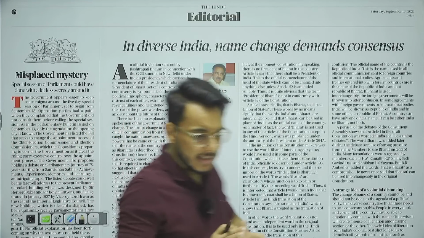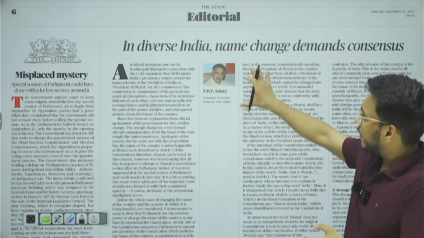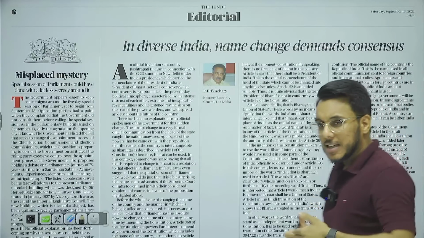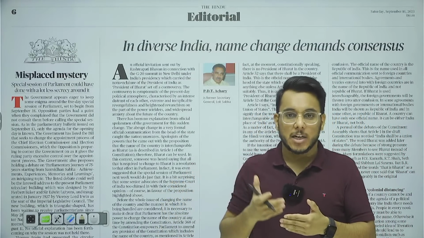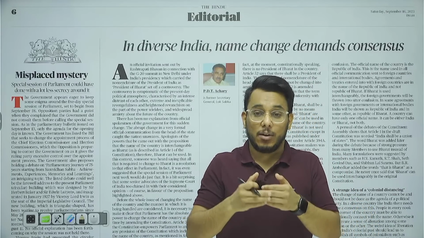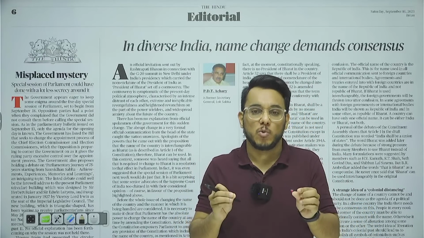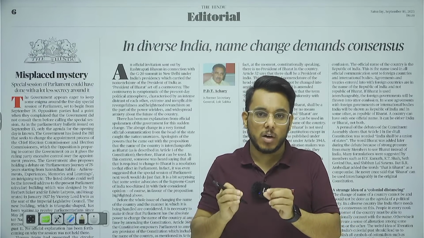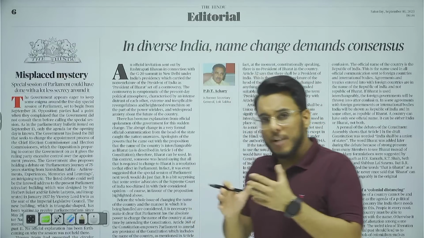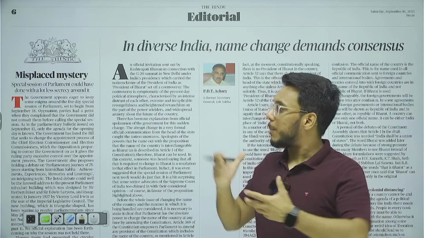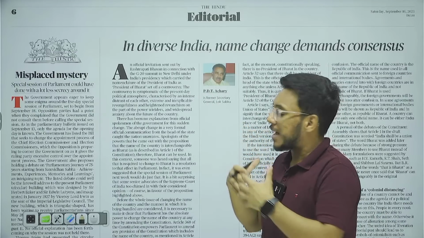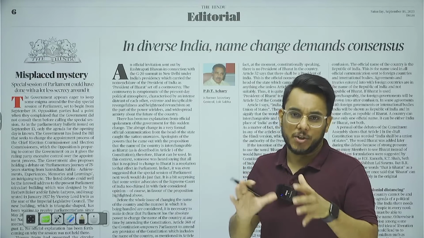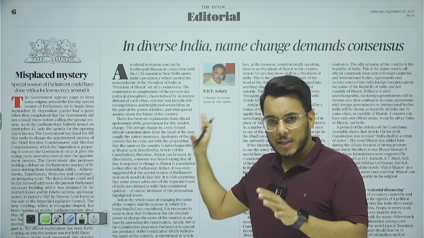Now in the editorial, the first article is 'In diverse India, name change demands consensus'. Recently, the G20 invites that were sent used the name Bharat in place of India. Article 1 of the Indian Constitution uses the words India, that is Bharat. The government says we can use either name, but on the opposition side there are viewpoints that this is creating unnecessary confusion. On this, there is this commentary.